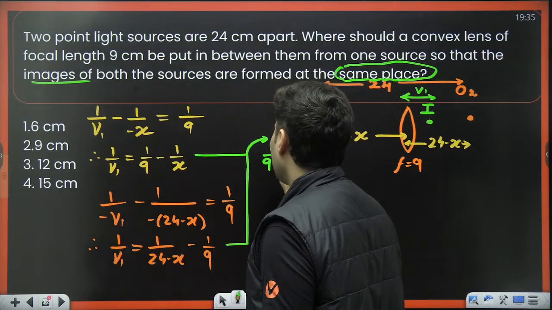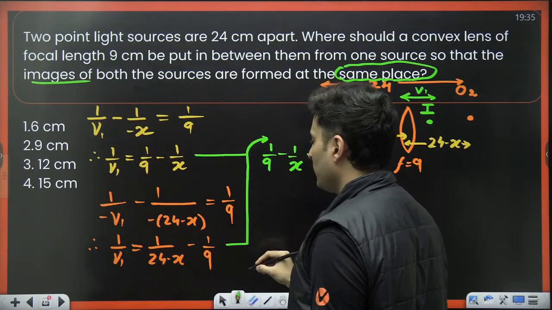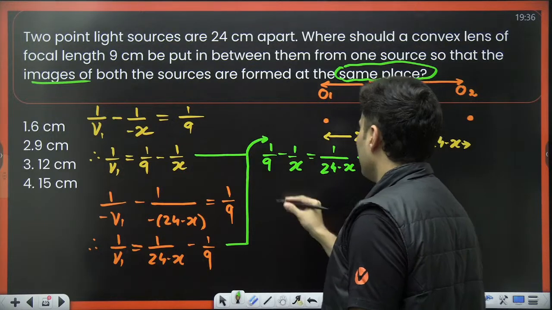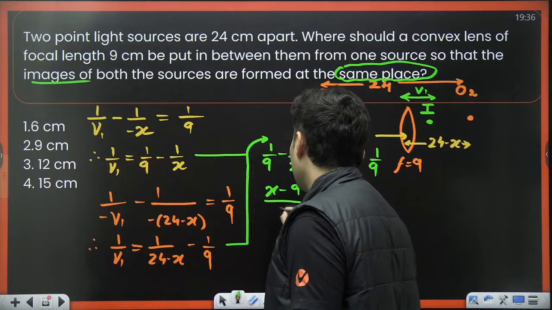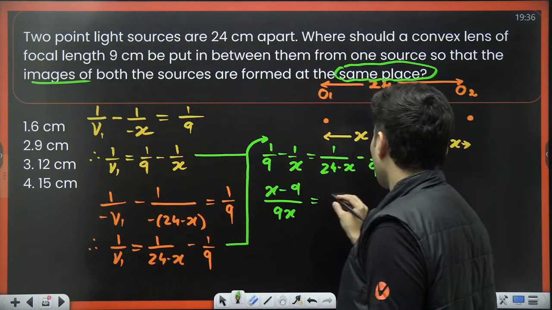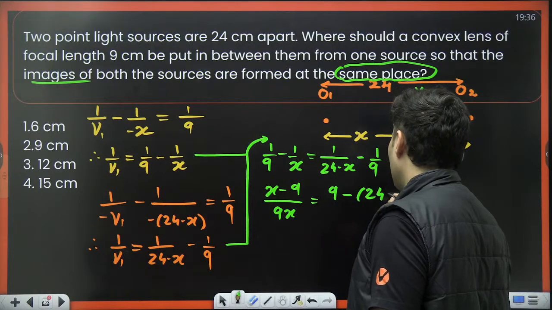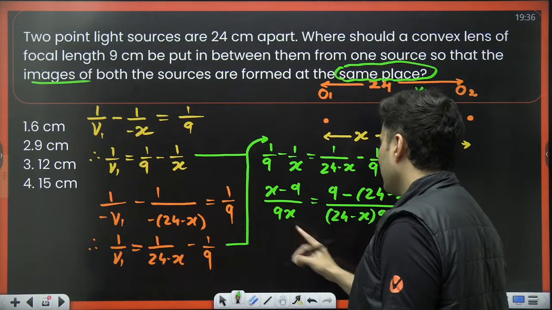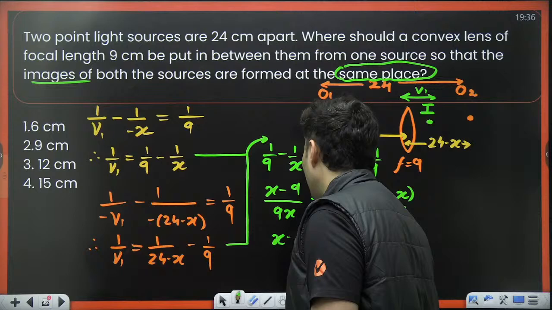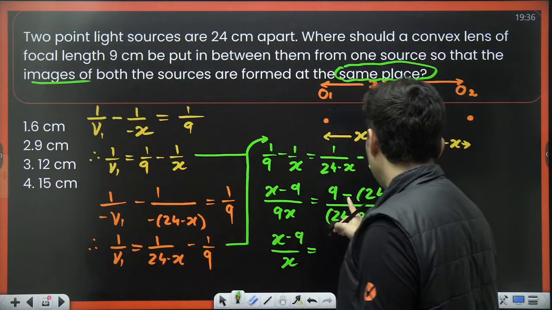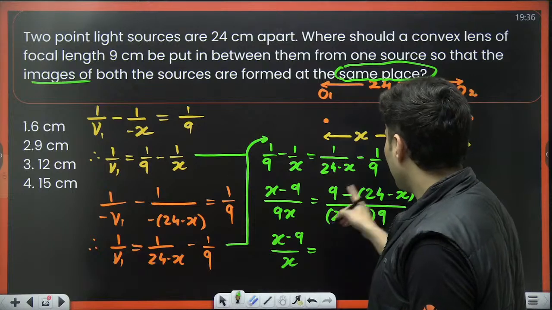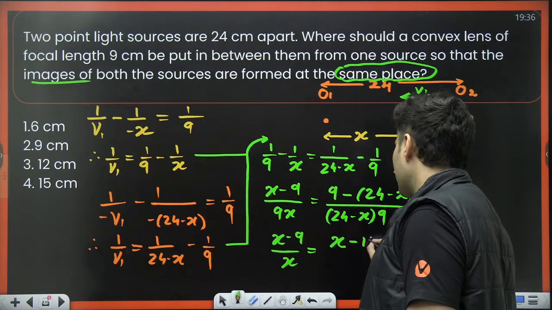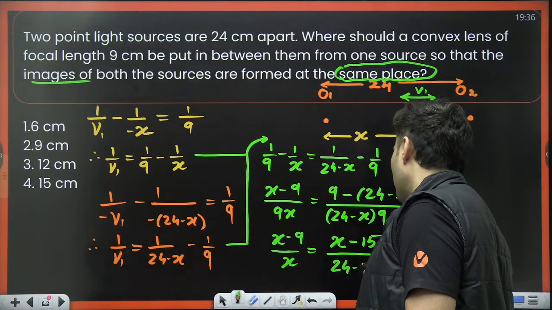So 1 by 9 minus 1 by x is equal to 1 by (24 minus x) minus 1 by 9. Take the LCM, you will get (x minus 9) by 9x equal to (9 minus 24 plus x) divided by (24 minus x) into 9. The 9 cancels. So (x minus 9) by x equals, 9 minus 24 is minus 15, minus minus becomes plus, (x minus 15) upon (24 minus x).